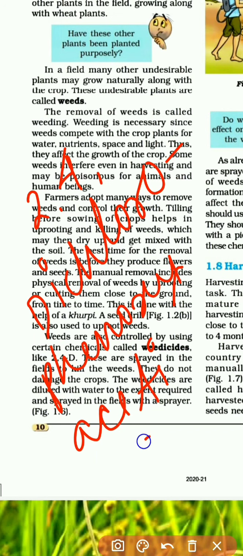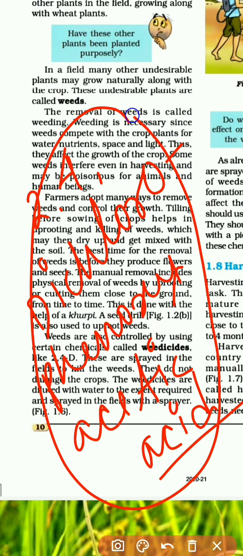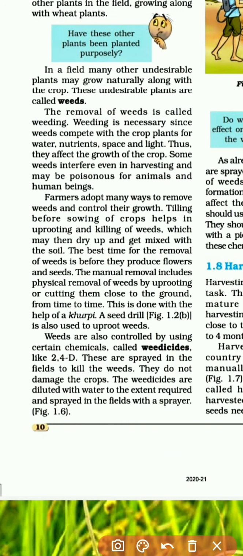So this is the name of the weedicide that is mostly used to control the growth of weeds.